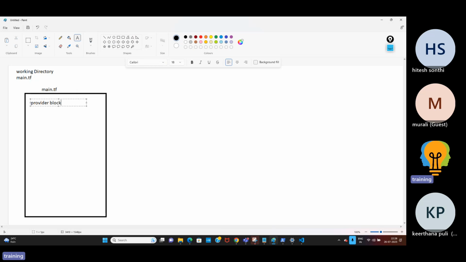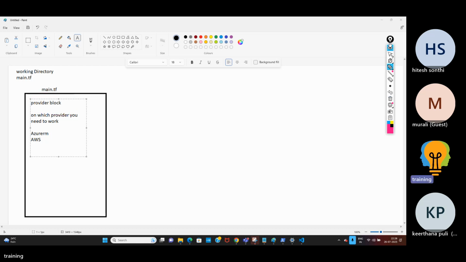What do you write in the provider block? We write in the provider block which provider you're going to work on. If you are going to work on Azure, then you mention azurerm. If you're working on AWS, you mention AWS. If you're working on GCP, you mention GCP. Based on your infrastructure, you'll write the provider block. As we'll be working on Azure, I'll write the provider information as azurerm.